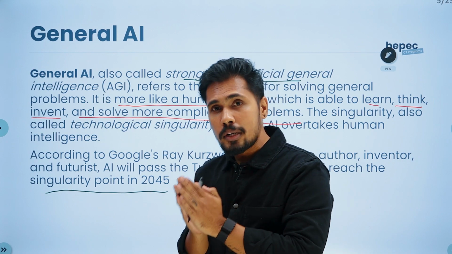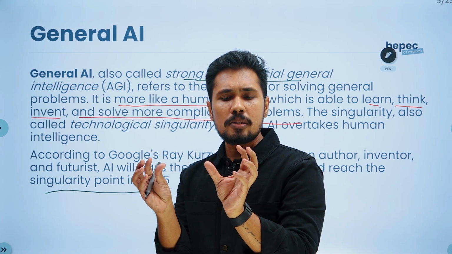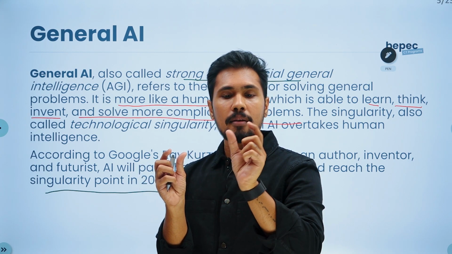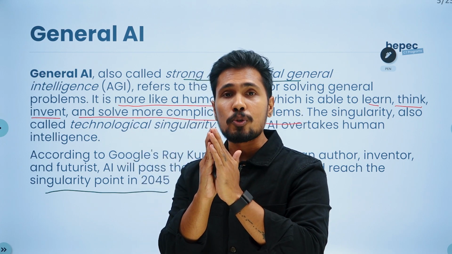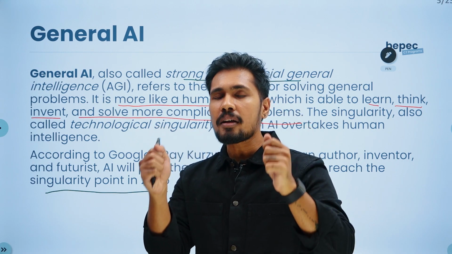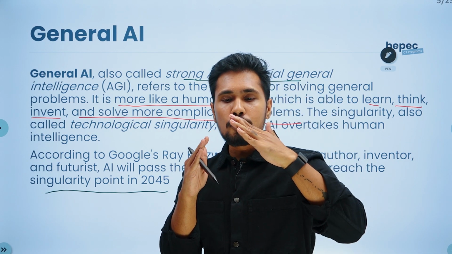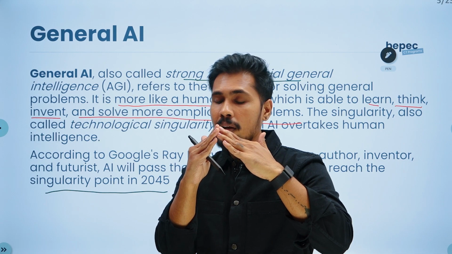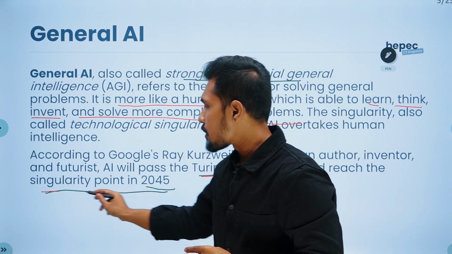So by 2029, we are able to see that humans, or we can say the interrogators, find it difficult to distinguish between a human and a machine. By 2029, they're going to be pretty close. Even though it is able to clear the Turing test, it is still unable to meet the singularity point, meaning the coincidence of human intelligence and artificial intelligence may not happen even by 2029. It's going to happen in 2045. So it is able to reach the singularity point.